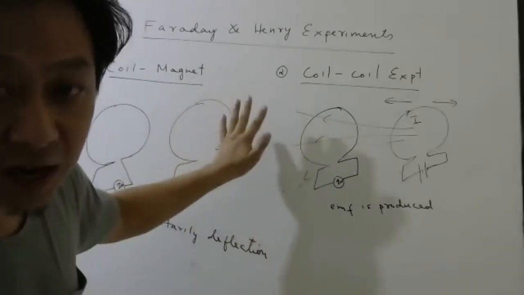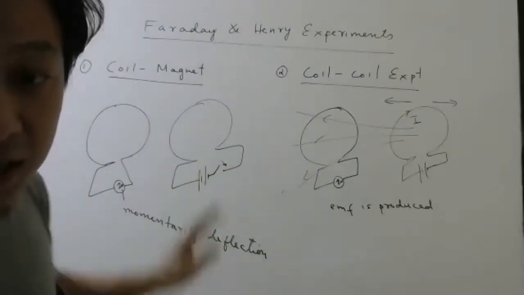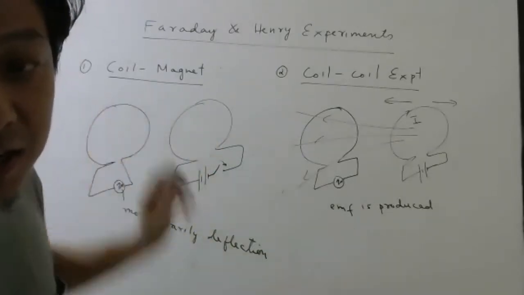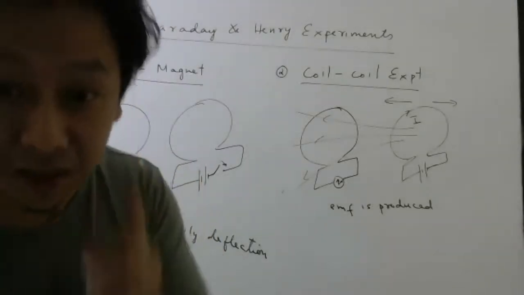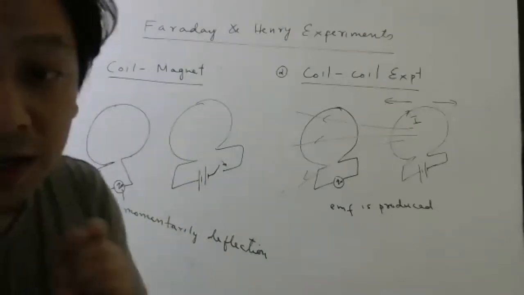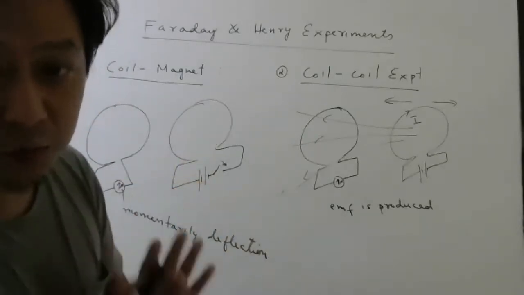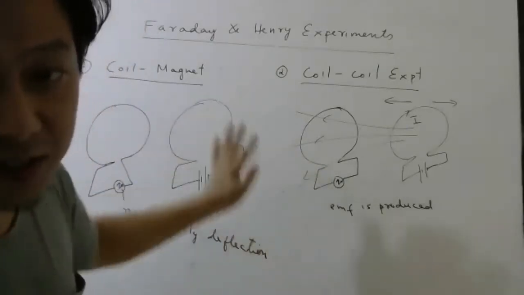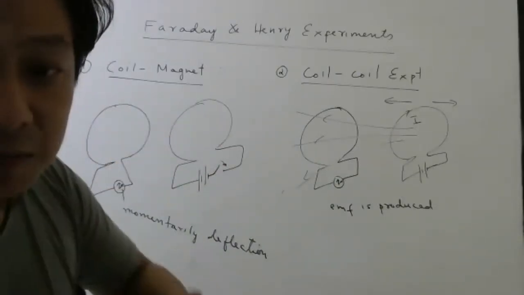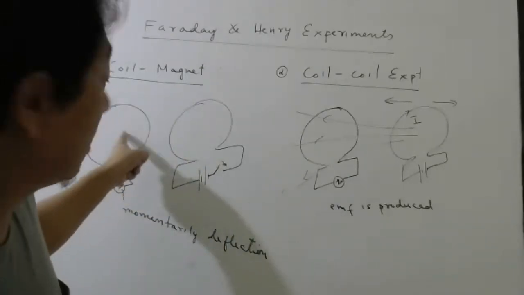So the moment you close the key, there will be current flowing here. The moment current starts, here there will be a magnetic field. So before closing the key, there was no magnetic field here. The moment you close the key, there is a magnetic field here, which means the magnetic field changed. Therefore, if the magnetic field changed, then they observed there is current produced here. Why is it momentary? Because once you keep it closed and wait for some time, then the current here will become constant. Once the current is constant here, the magnetic field produced here will also be constant. Once the magnetic field is constant, there will be no EMF. Therefore, no current will be induced in this coil.